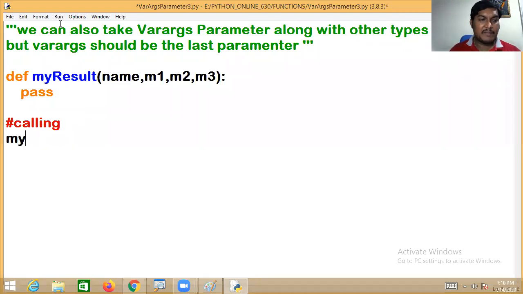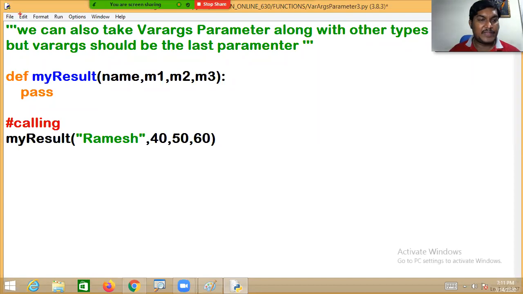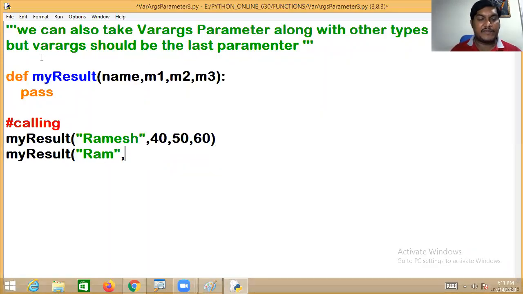Kindly observe this my result function. I am passing Ramesh, 40, 50, 60. Now it will work because Ramesh is taken into name, 40 into m1, 50 into m2 and 60 into m3. By chance, if you call like this, Ram, 40 and 50, immediately you will get an error.